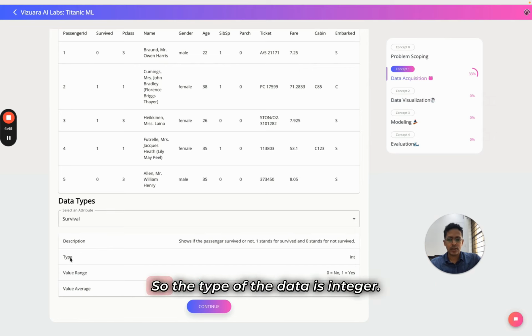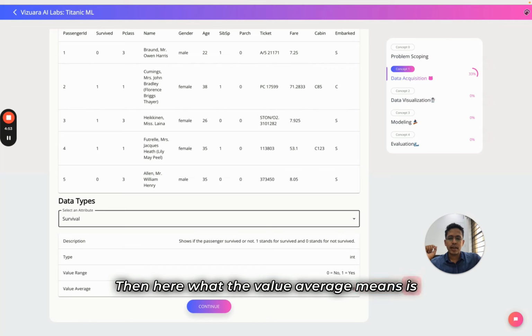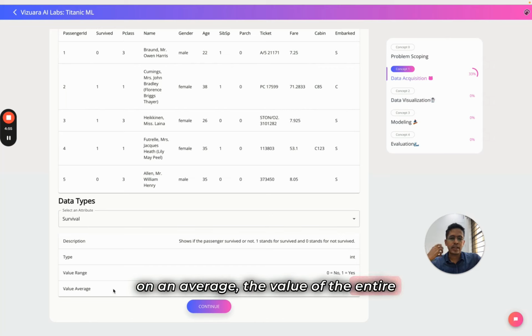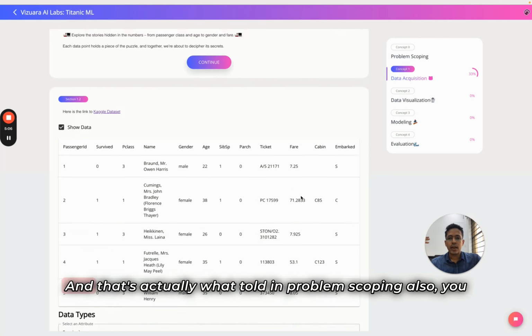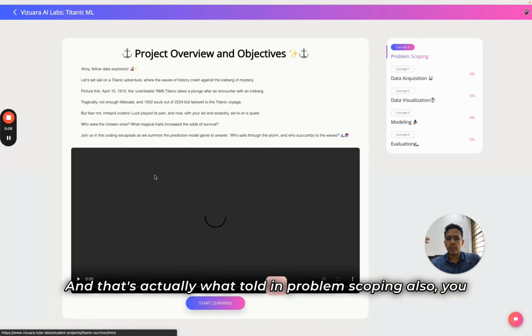It's like an integer. So the type of the data is integer, and the value is a binary value, 0 or 1. Then here, what the value average means is, on average, the value across the entire Titanic passengers was 0.38. Which means more than half of the people actually died, because more than half of the people had a value of 0. And that's actually what was told in problem scoping also.